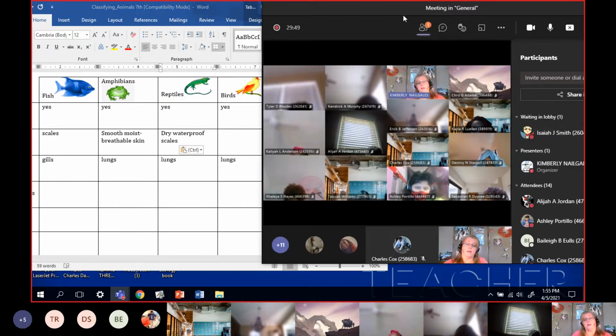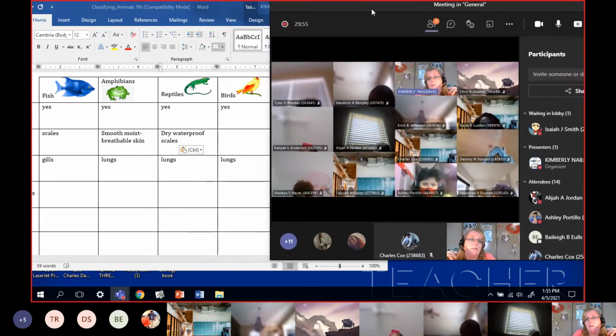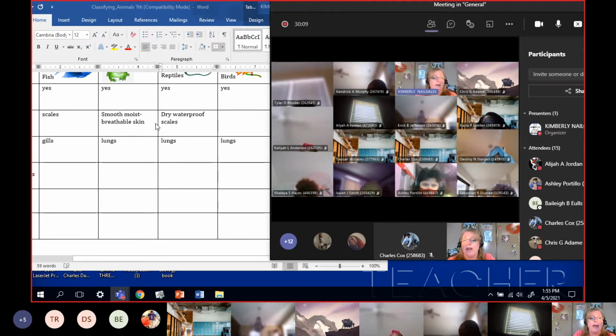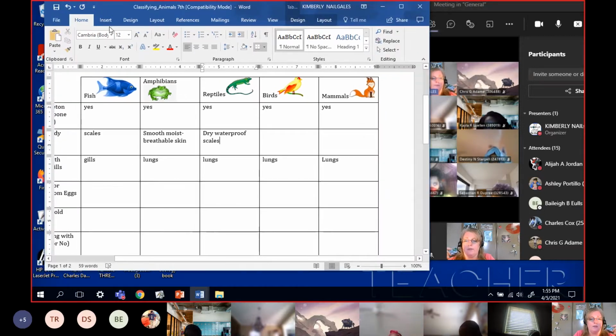Now, think about it. With the frogs, they have to keep coming back to the water. The amphibians, they can get away from the water for a little while, but then they have to come back. The reptiles, they can spend their whole life away from water now. It's the skin covering that helped them do that. Now let's talk about their eggs, okay, because that also is a big deal. That's the next category. All right, live birth or eggs.